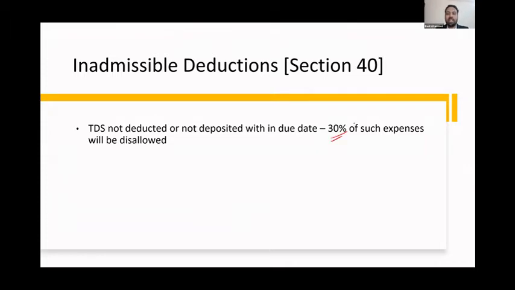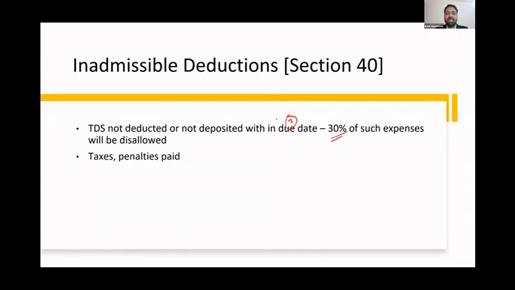If you are not deducting TDS or not depositing TDS, there are various TDS on salary. If you're deducting TDS from your employees and you're not depositing it within the due date, which is normally the 7th of the next month, or if you're not deducting at all, then 30% of your expense will be disallowed by the government. We'll look into detail when I cover TDS.